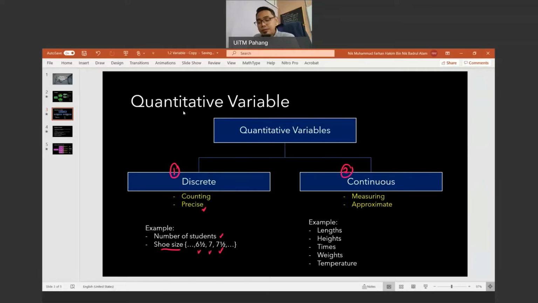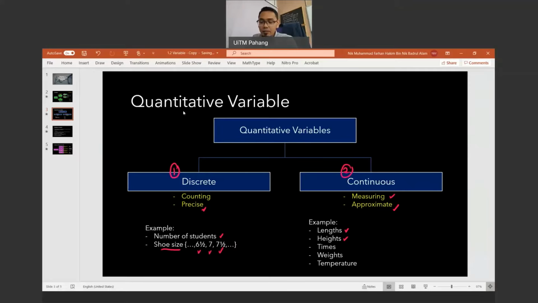But for a continuous variable, where we obtain by measuring, kita mengukur dia. Dia adalah anggaran, right? Approximate. Like for example, length, panjang. Panjang telefon boleh jadi 7.55 cm. Tinggi orang 175.58 cm, 170.01 cm.